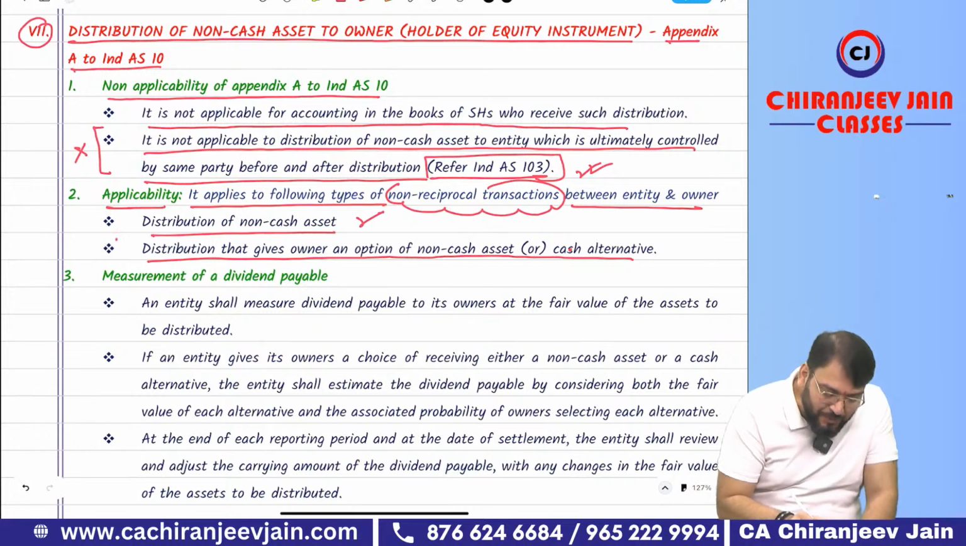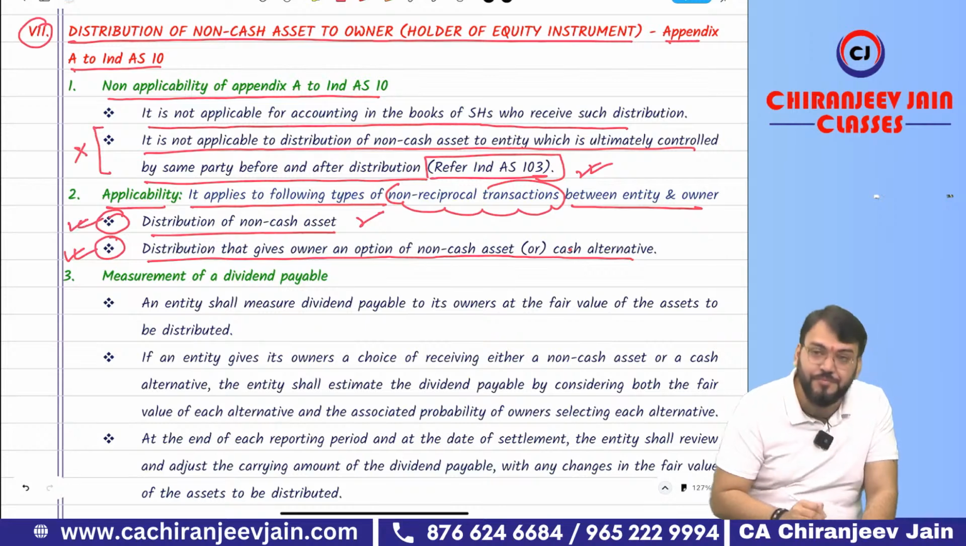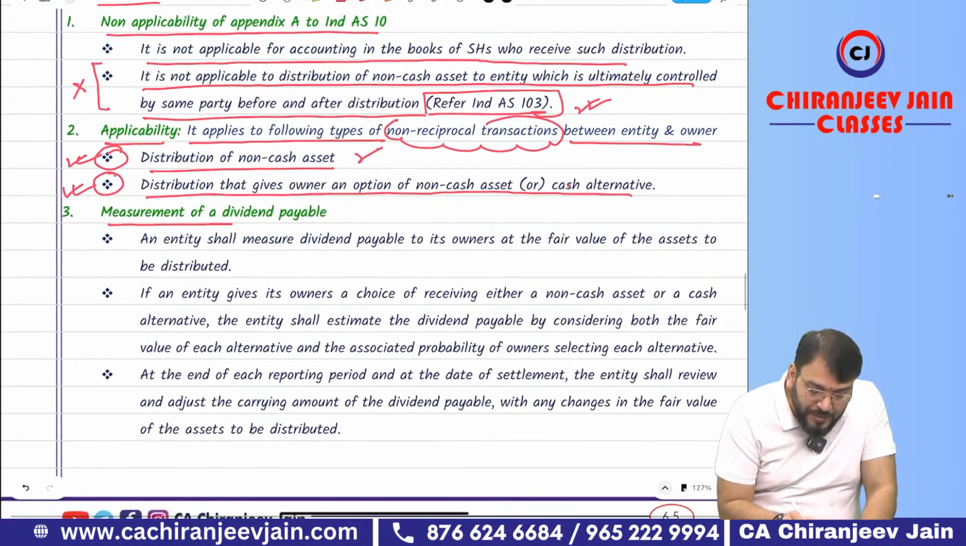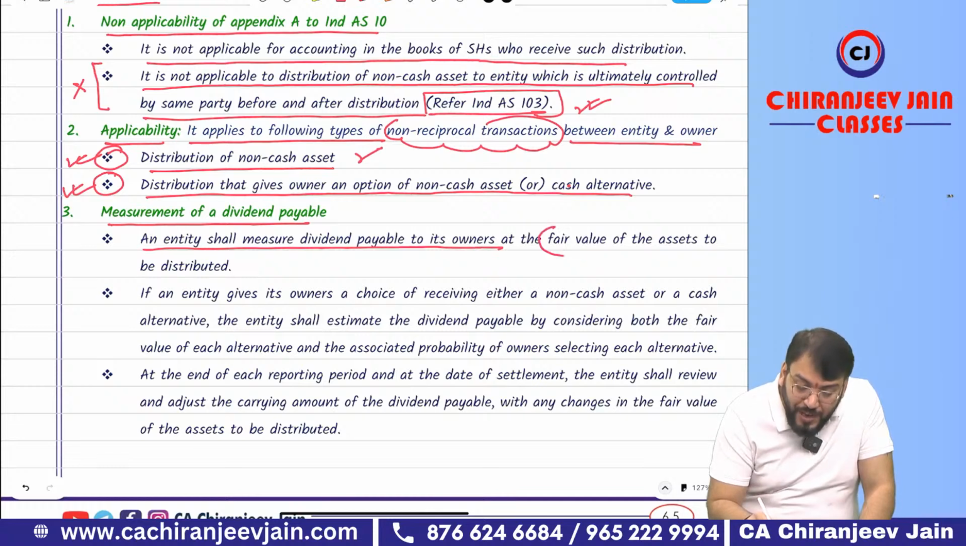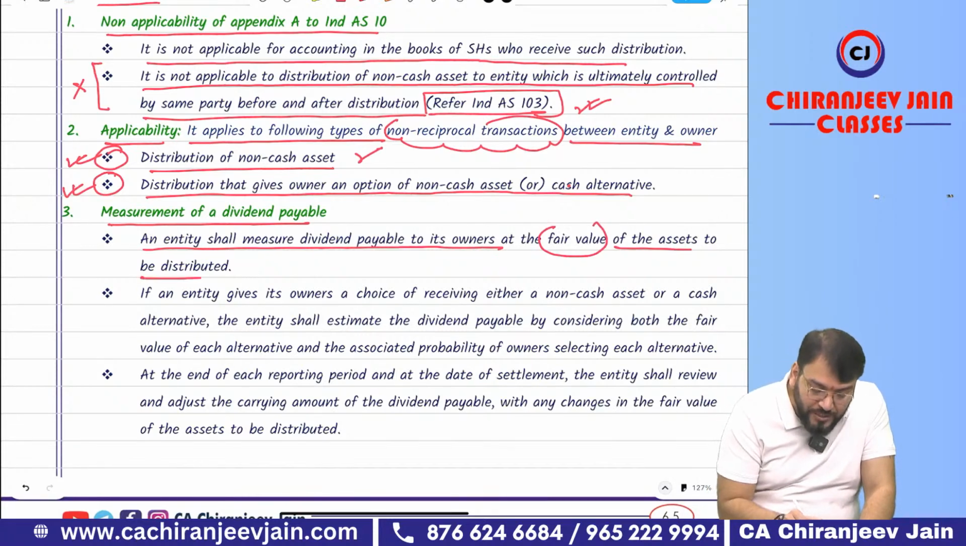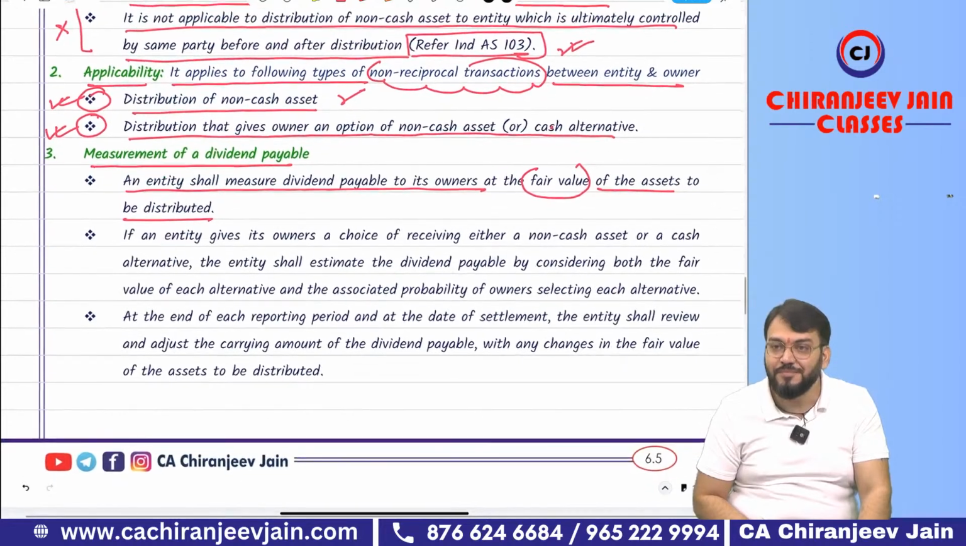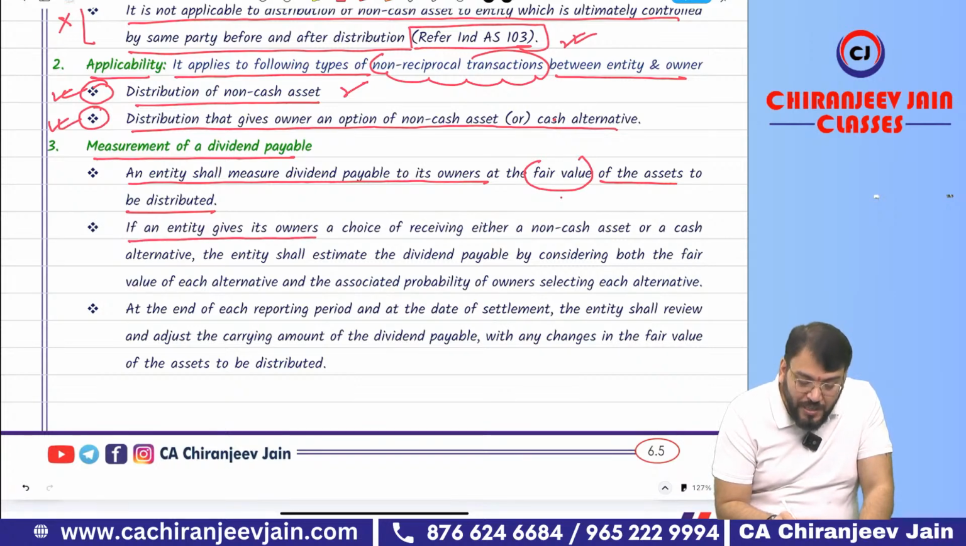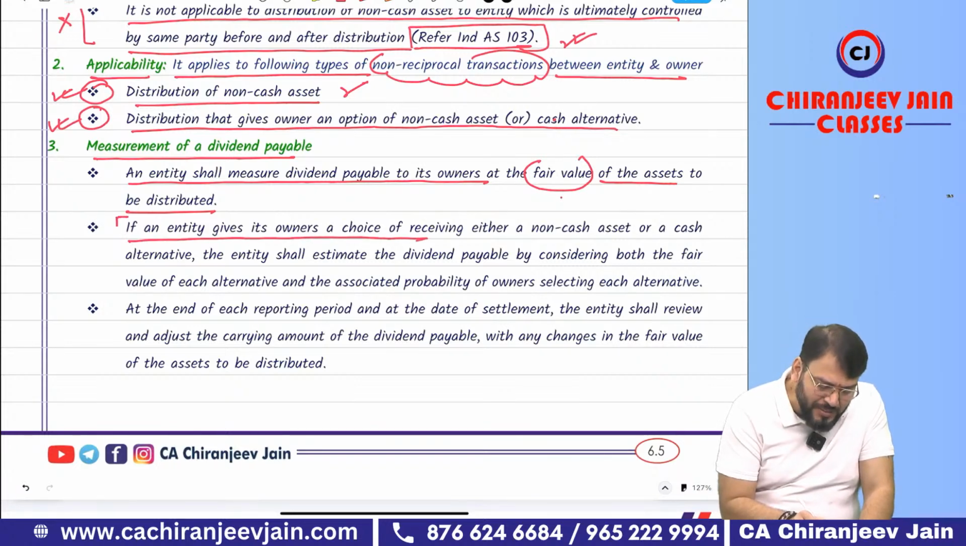Understood? I will take one example to explain this also. I have already taken one example for the first point. For the second point I have not taken an example, I will take one. Now the measurement of dividend payable. The entity shall measure the dividend payable to its owner at the fair value of the asset to be distributed. That only we have done. At fair value. That only we have done. If the entity gives its owner a choice, this point we will do later.